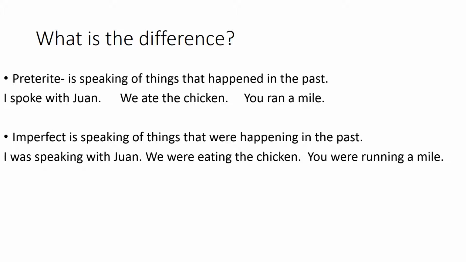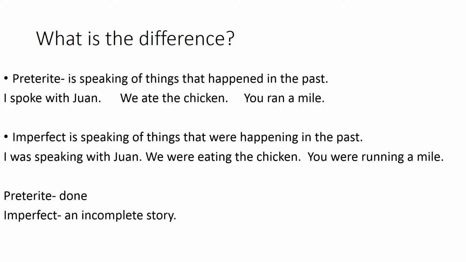I was speaking with Juan is usually the answer to a question or the beginning of a story. I was speaking with Juan when something happened. We were eating the chicken. We were doing it in the past. It's not done. I'm telling the story progressively. You were running a mile. Same thing. Preterite equals done. Imperfect means an incomplete story.